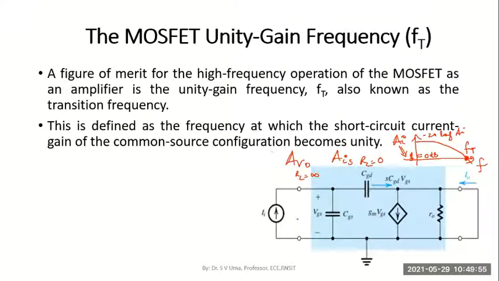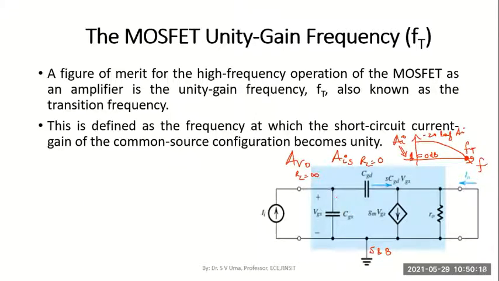Can you see in this circuit? We have simply written a circuit where we have replaced the MOSFET with its high frequency equivalent model, and we have shorted the source and body terminals to a common terminal. Usually that is the case.